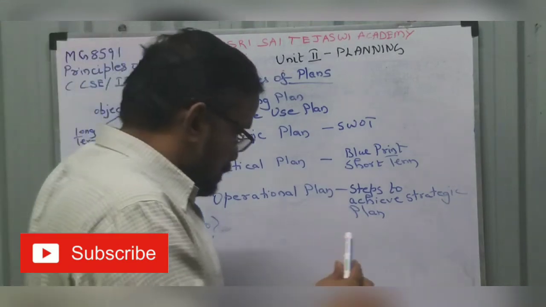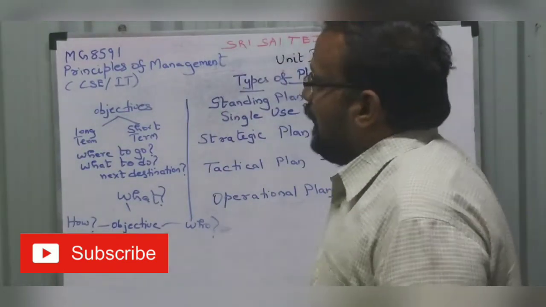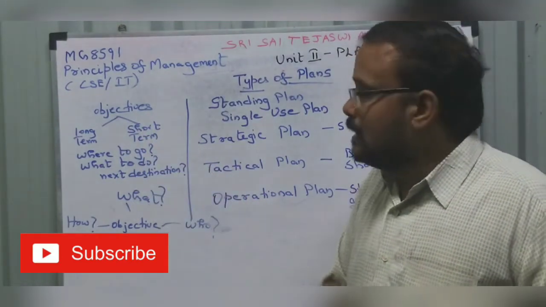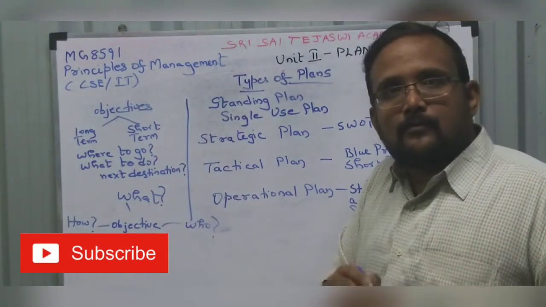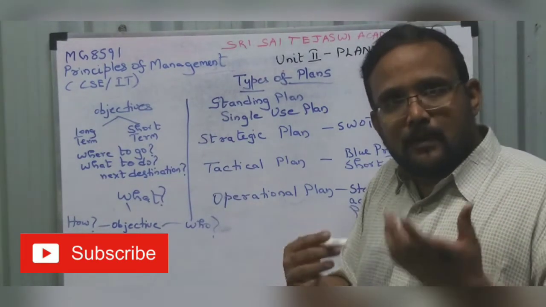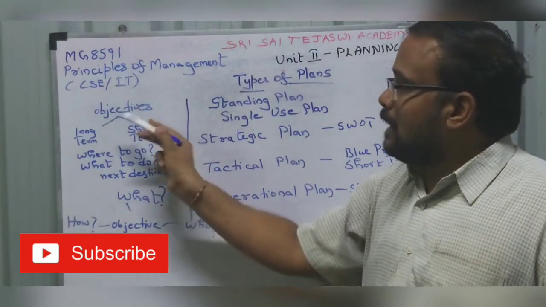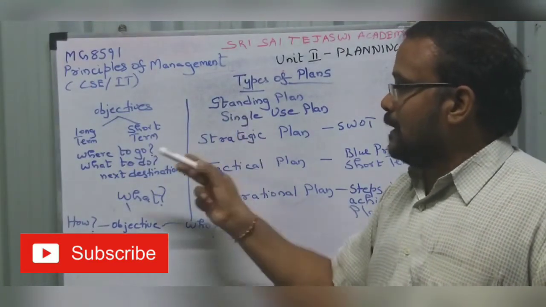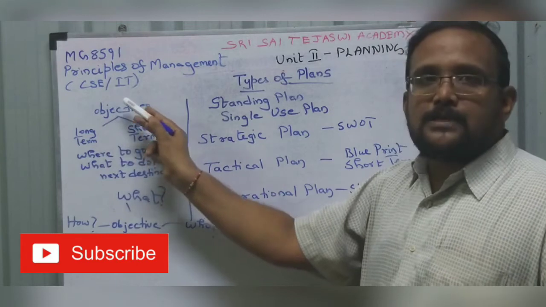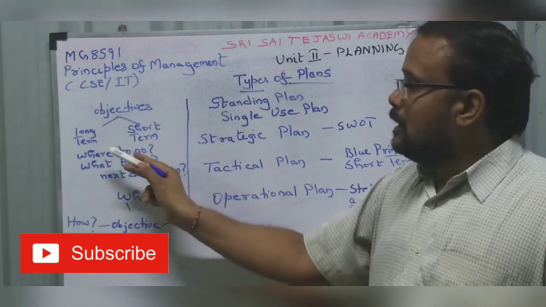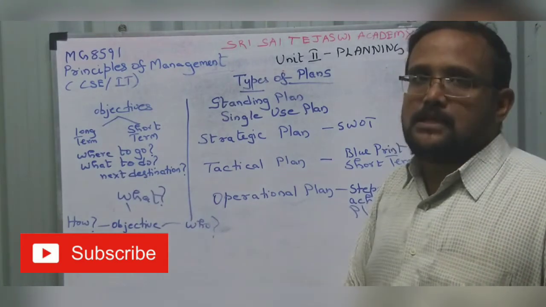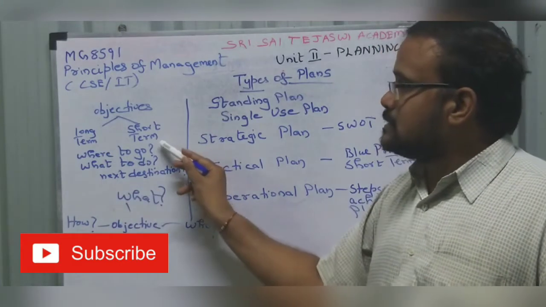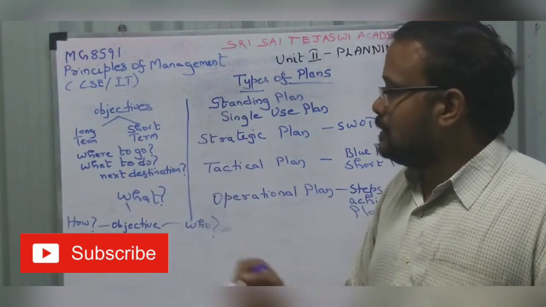Now let us try and know some simple terms before I go for the next topic. Objectives. So you know objective. Any experiment you do, you have some objectives. So objective could be long term, short term. It is similar to standing and single use plan. Now objectives should answer the question where to go, what to do, what is my next destination. If you get the answer for these questions, then you have established your objectives.